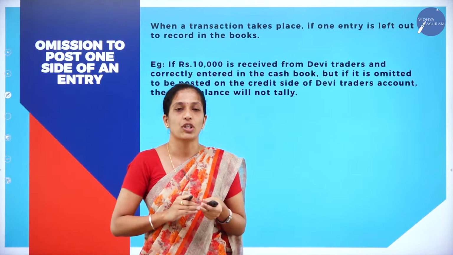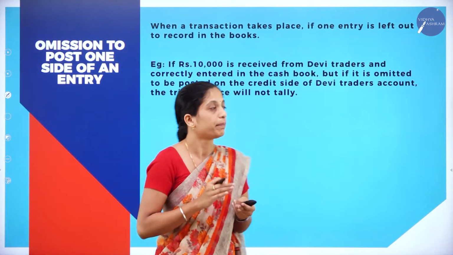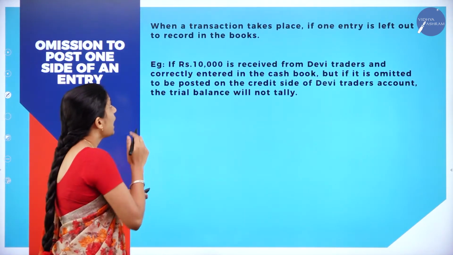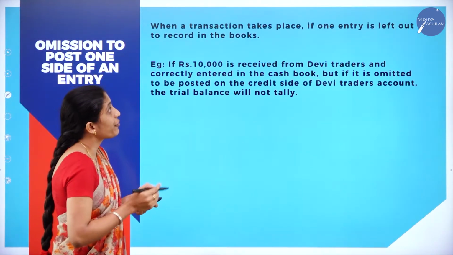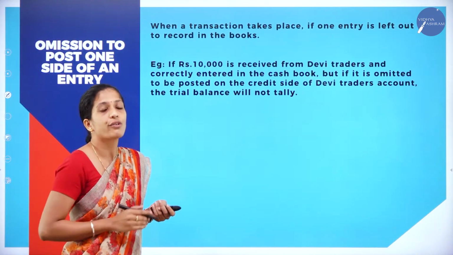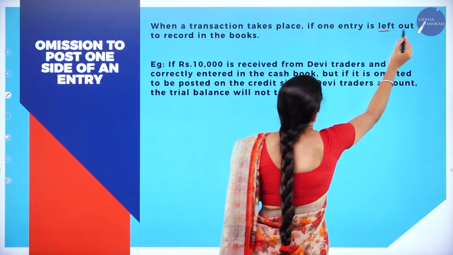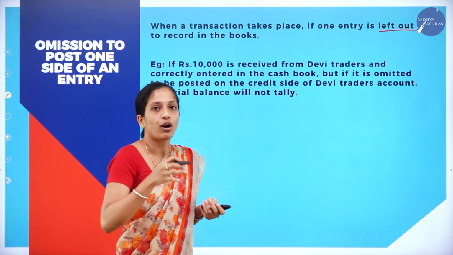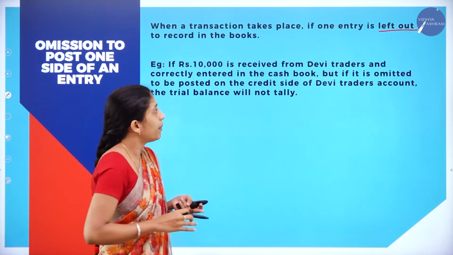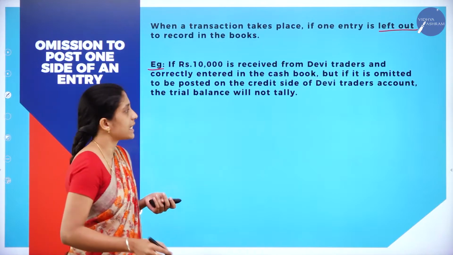Here you have left out one side of the transaction. When a transaction takes place, if one side is left out in the books, here also your trial balance will not tally. Now we shall go through an example and discuss in detail.